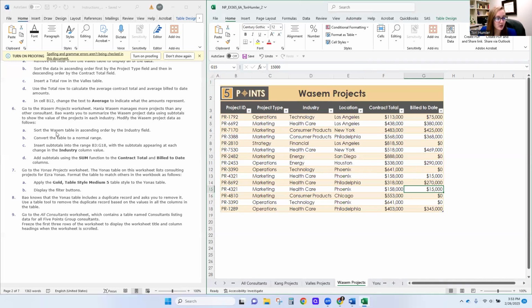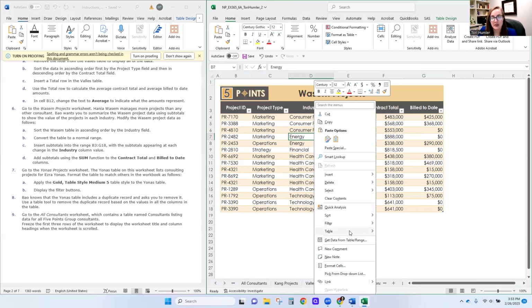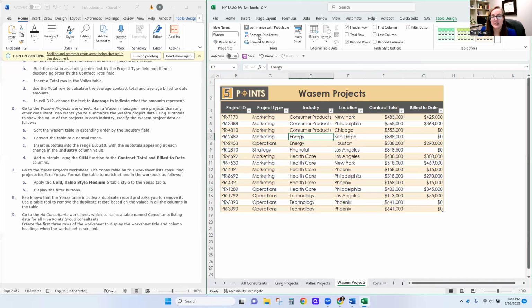So we're going to first sort our table in ascending order by the industry field. Since it's just one sort, we can just use the drop down and click sort A to Z for ascending. And then we're going to convert the table to a normal range. There's two ways you can do it. You can right click anywhere on the table and click table, convert to range, or under table design, there's also convert to range. Either one works.